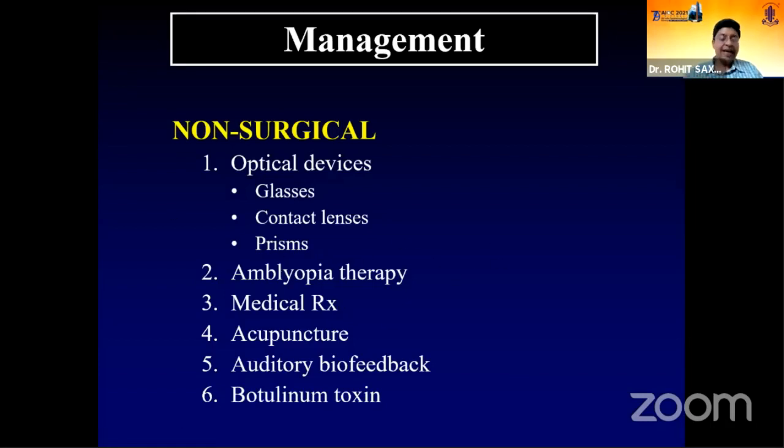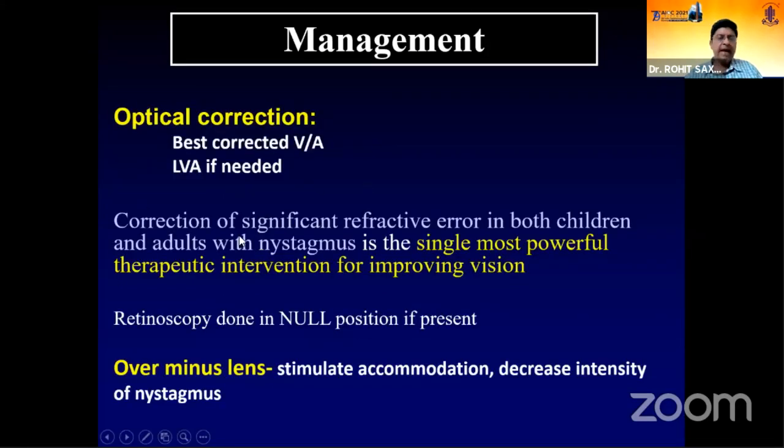Even occlusion is not absolutely contraindicated, because initially the latent component may start manifesting, but as the vision improves, the latent component dampens, and you can actually improve the vision in the amblyopic eye also. There are options of medical management, as we would see, but as we discussed, optical correction is the single most powerful therapeutic intervention you can do.